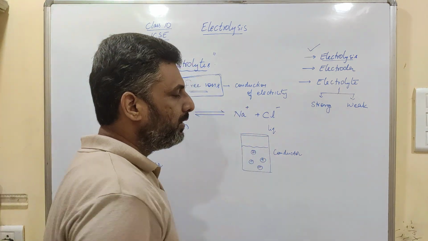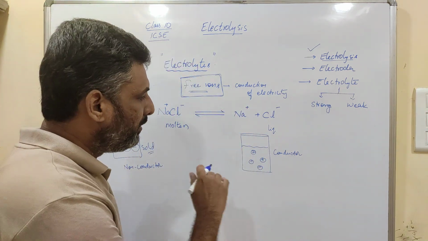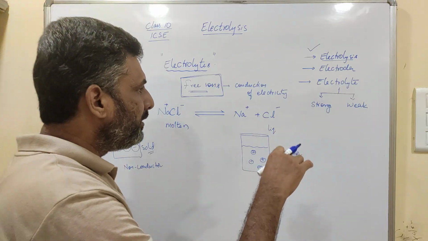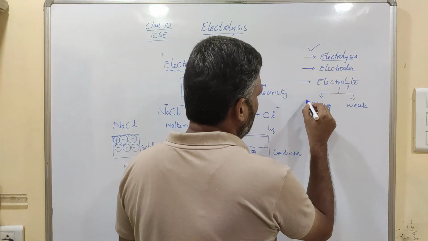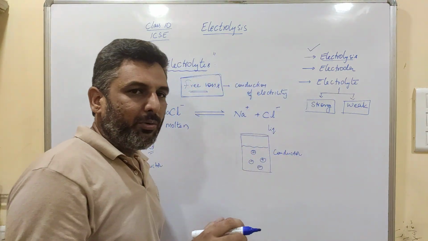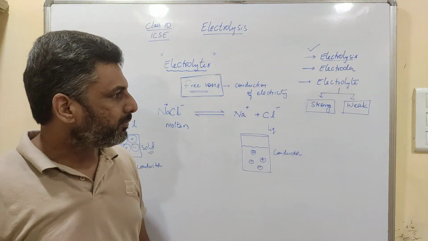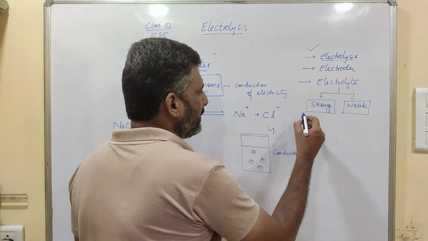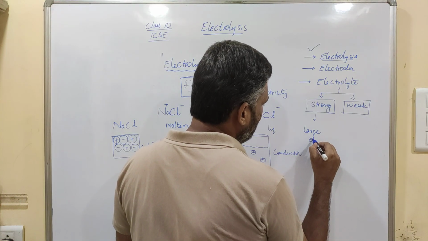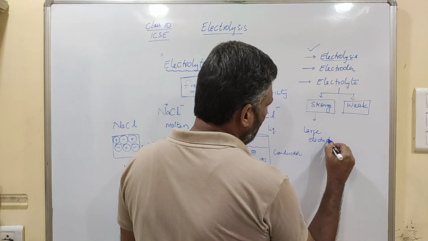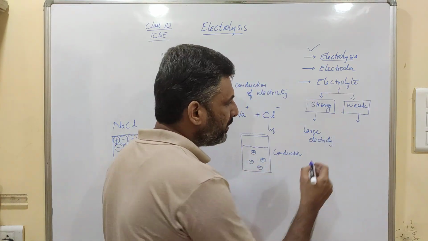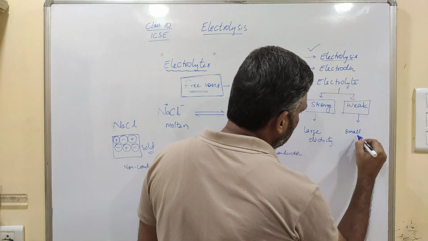These free ions are responsible for conducting electricity through an electrolyte. Now, we can classify electrolytes into two types: strong electrolyte and weak electrolyte. A strong electrolyte is one which can conduct a large amount of electricity, and a weak electrolyte can conduct a small amount of electricity.